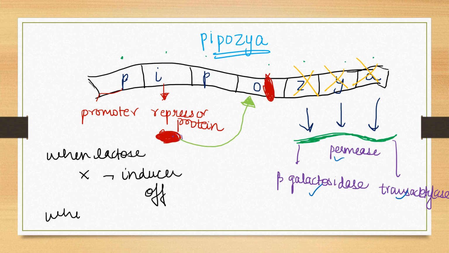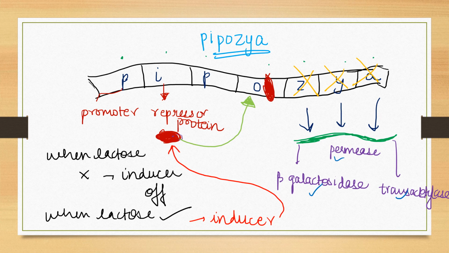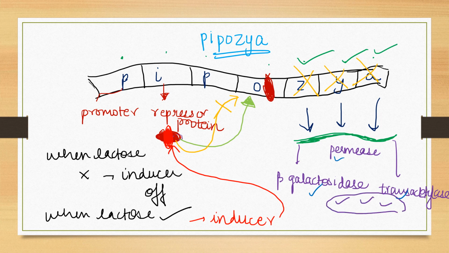लेकिन when lactose is present, lactose present है यानी inducer है. तो जब inducer है, the inducer will go and bind to the repressor protein like this. So when the inducer binds to the repressor protein like this, it cannot go and bind to the operator region. और जब वो operator region पे bind नहीं हो सकता तो इनकी proper translation होगी और ये जो हमारे products हैं ये पूरी तरीके से बन जाएंगे. So I hope you understood the Lac Operon.